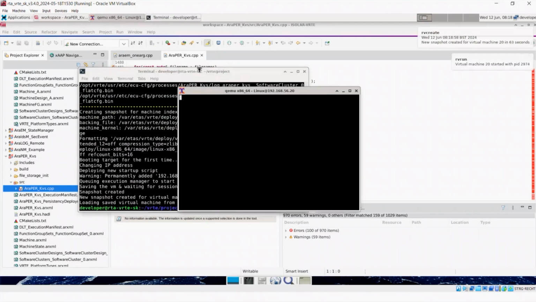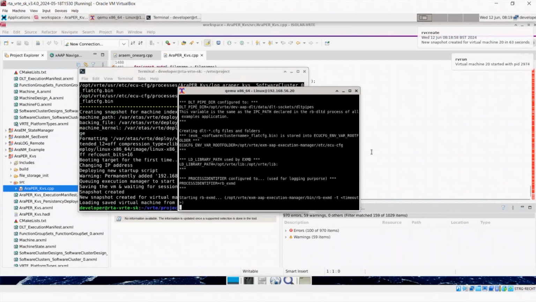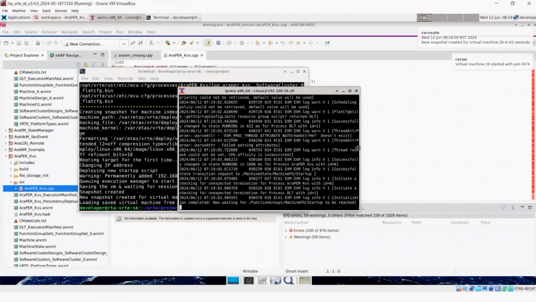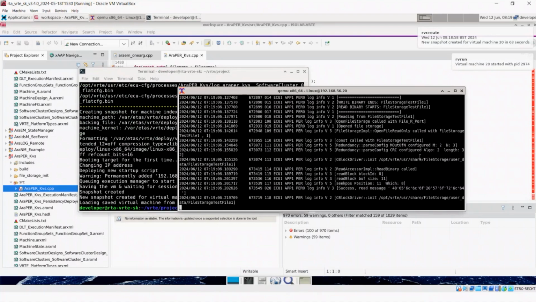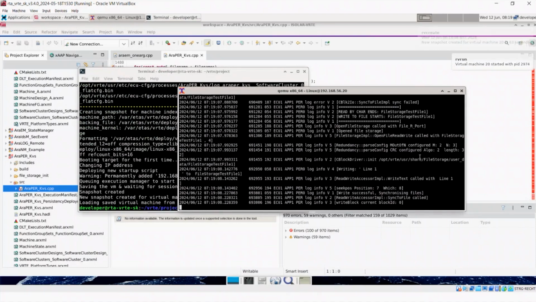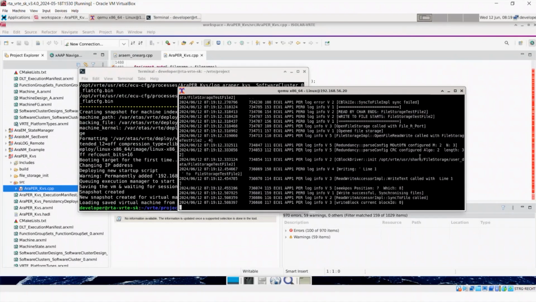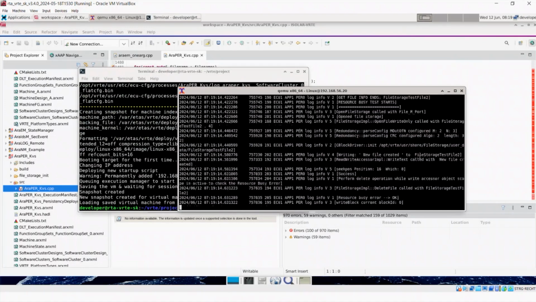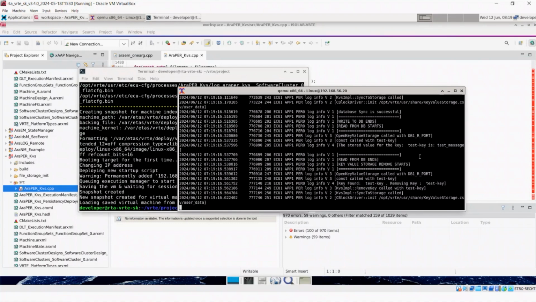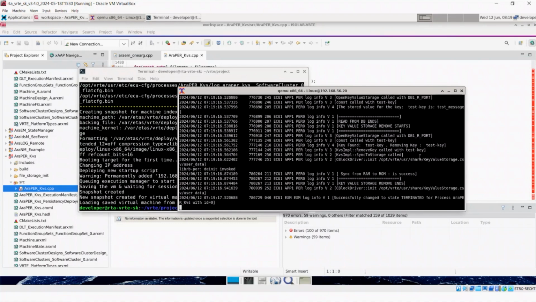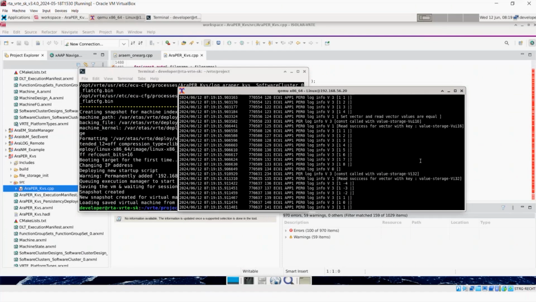Good, there we go. Okay, so it's just spun up a terminal window, and it's dropping out a whole bunch of logging information about what it's doing. You can see as that scrolls past, it's reading and writing data to blocks. It's looking at file systems. It's creating those redundant data storage. It's writing those key value pairs, and it's logging all of that to the terminal console. There are quite a lot of interesting things that have gone on here, but this means that we've done a really simple check.